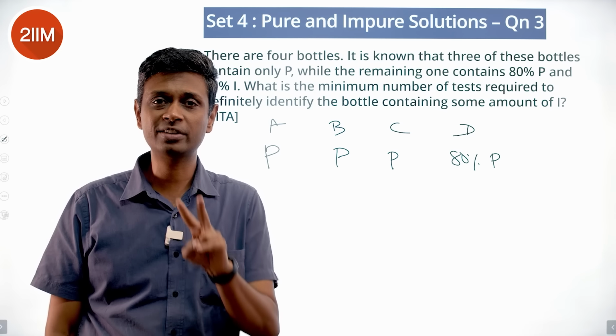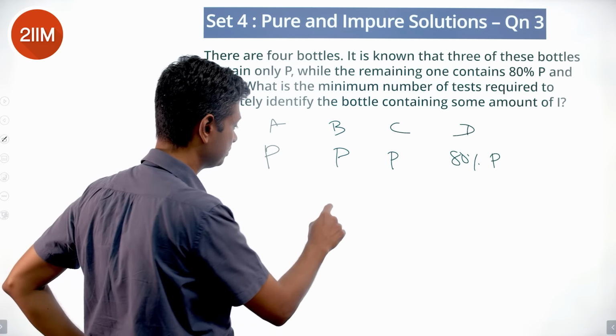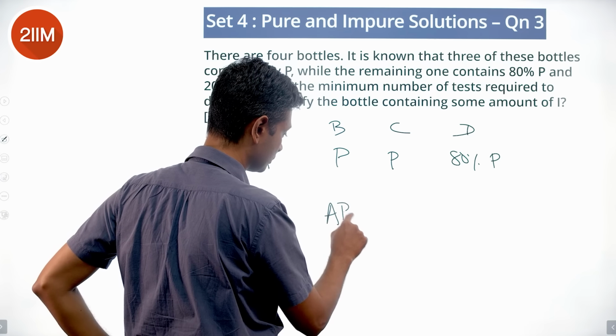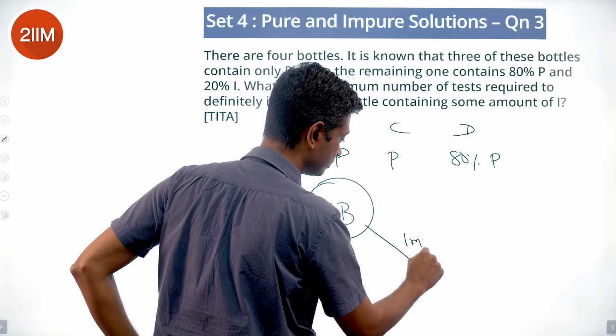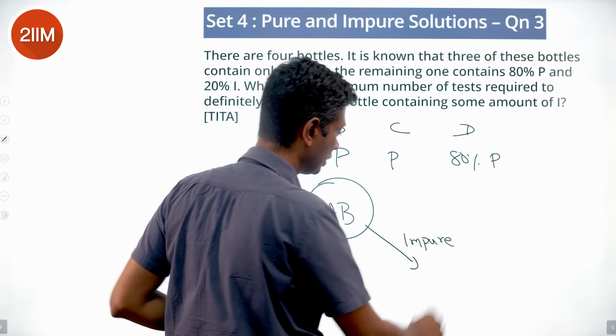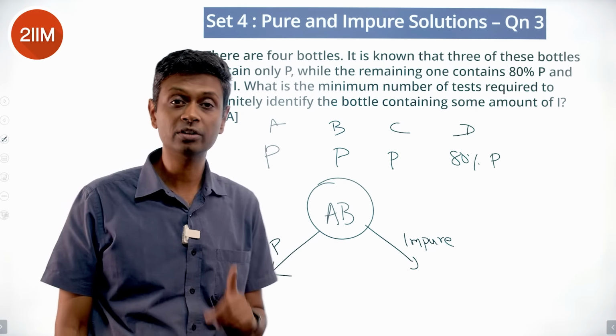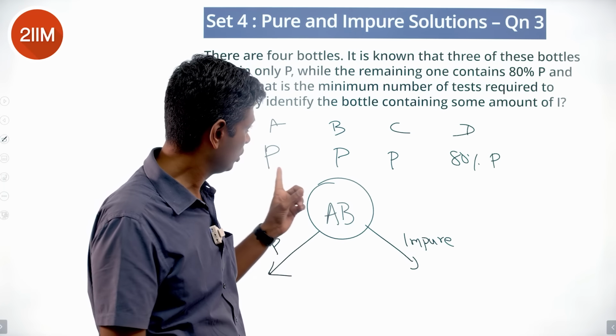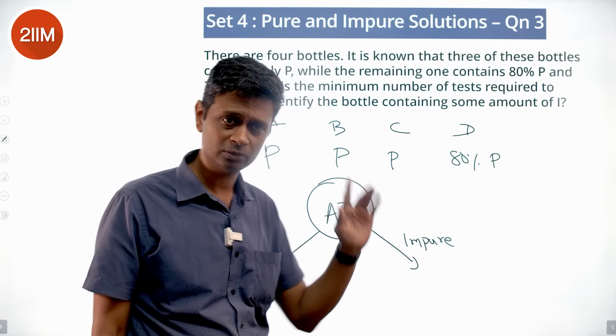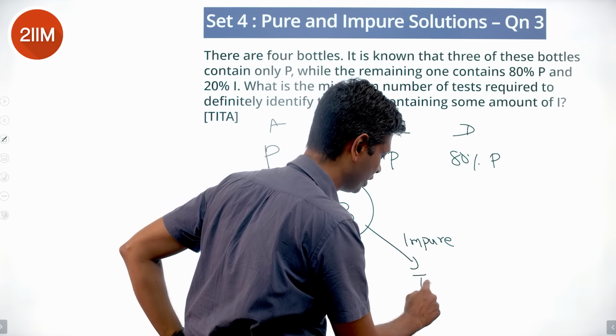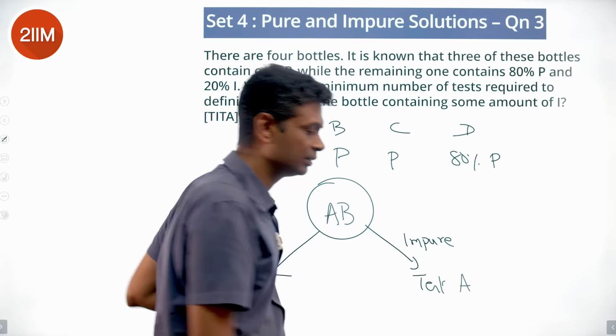Only possible option is test 2. Take A and B, test. This could turn out to be pure, or this could turn out to be impure. If this turns out to be impure, that means one of A and B is impure. Both were pure, this cannot happen. So what do we do? Now test A.